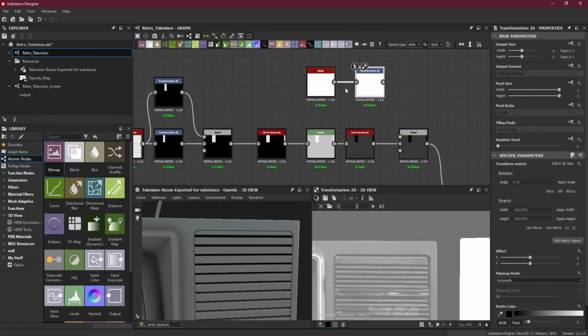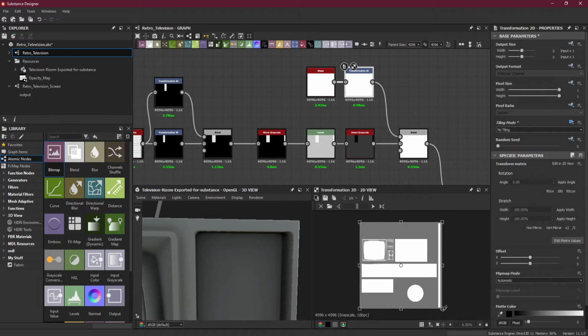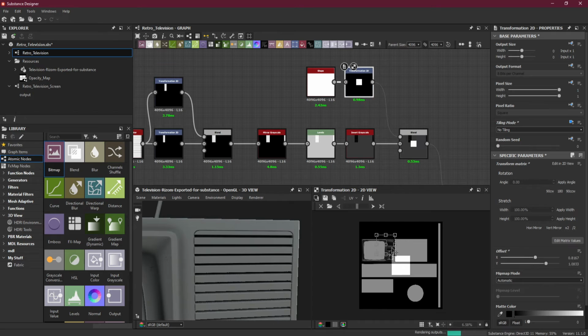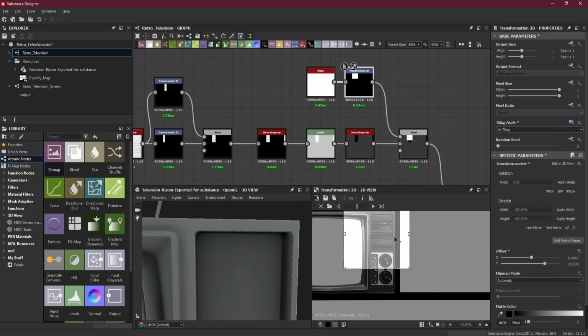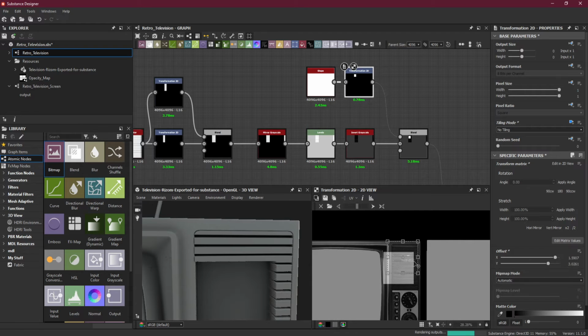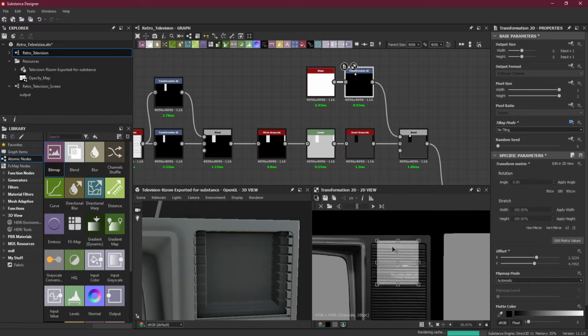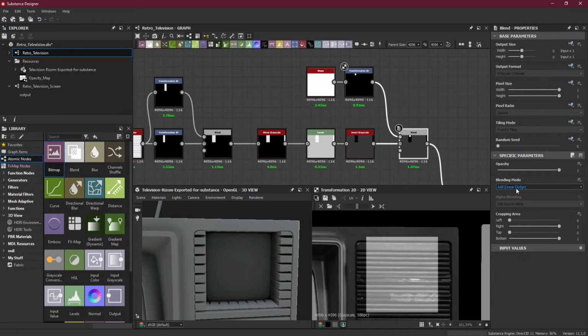I will put a transform 2D right now, and from transform 2D I will make it no tiling, and I will change the transform to size from the transform 2D so that I know where it should go. So this should be max. No, max is not working. I think subtract. Yeah, subtract is fine.